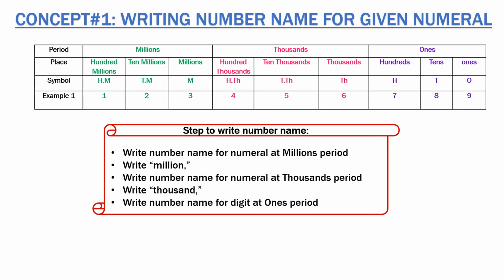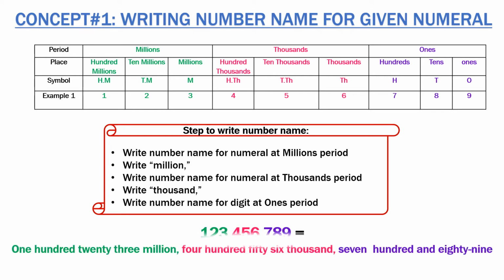After that, write the number name for the numeral in the thousands period, write thousand, and then the number name of the ones period, as we all know. So how to write it? 123 million, comma, 456 thousand, comma, 789. This is how we'll write the number name.